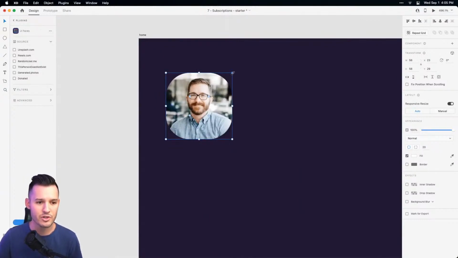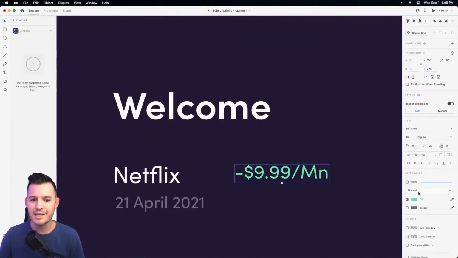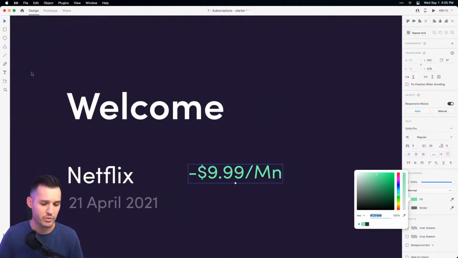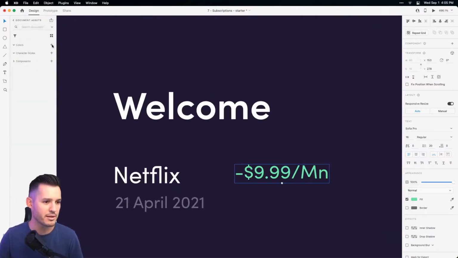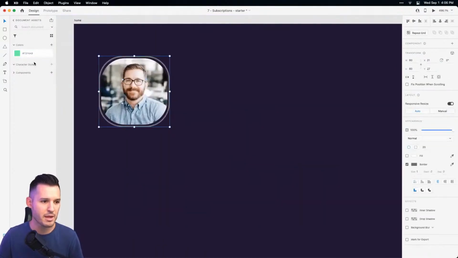Copy and paste this and just stretch it out a little bit, make sure it's behind. Let's get rid of the fill and turn a border on. And we had a color selected down here. I'm not in love with the color, but you know, it's what we got to work with right now. So I'm gonna bring in my assets panel and pop that in there. So maybe, just maybe, we will apply that to the border color.